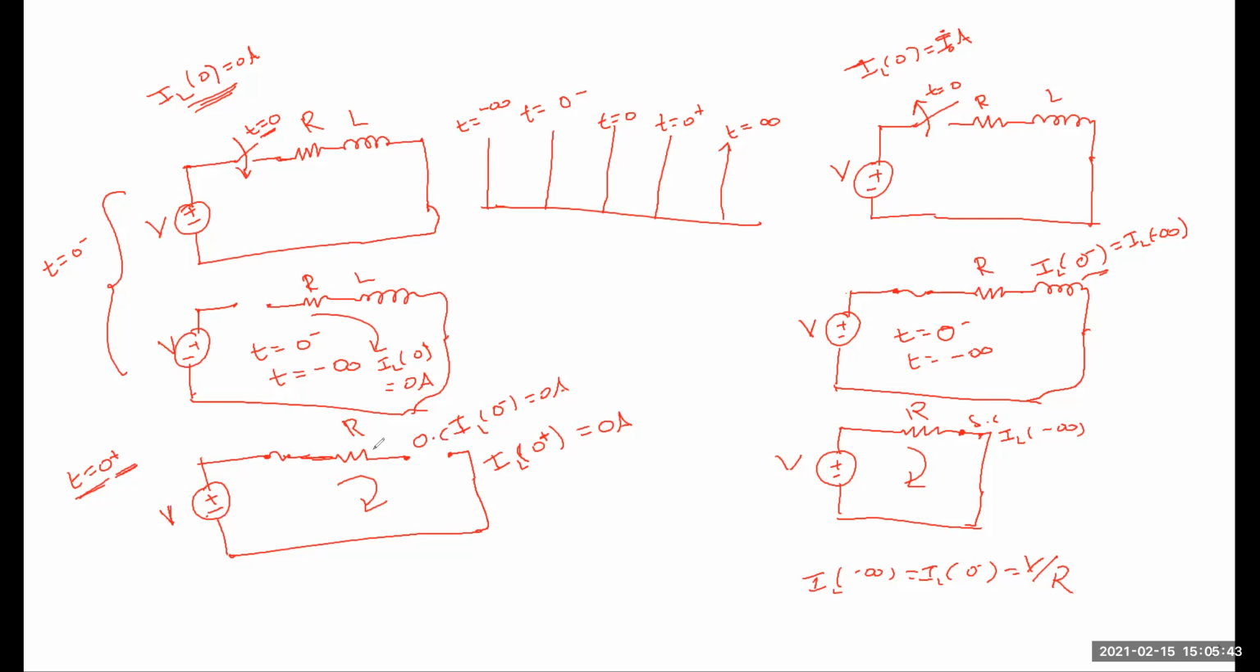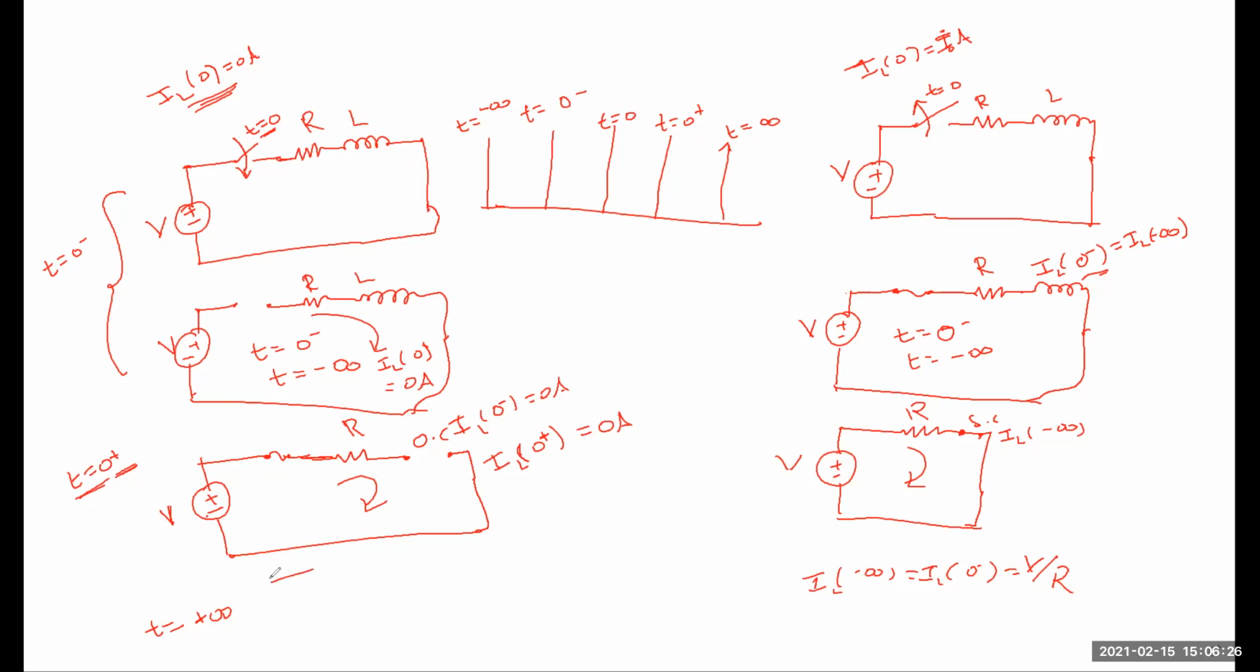Slowly it is charging. Under steady state condition, the inductor will be at t equal to plus infinity. At t equal to plus infinity, what is the position of the switch? It's closed. Am I right? At t equal to 0 plus, at the instant of switching action, the switch is closed. Under t equal to plus infinity, the inductor will be acting as a short circuit.